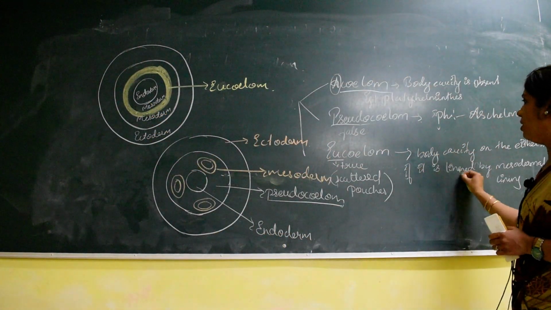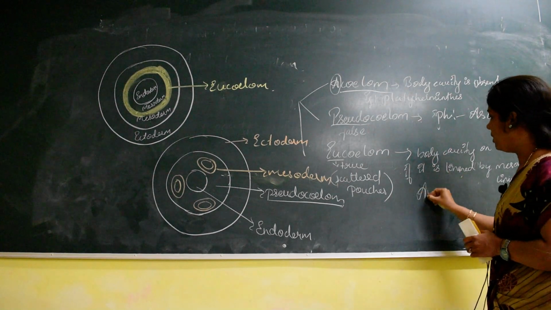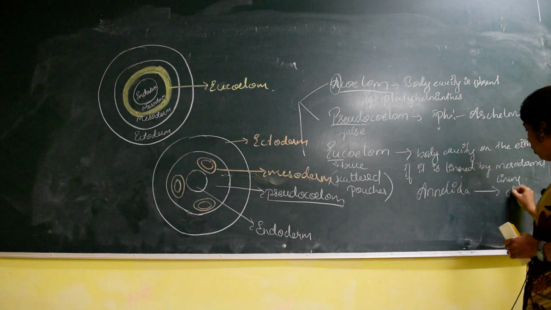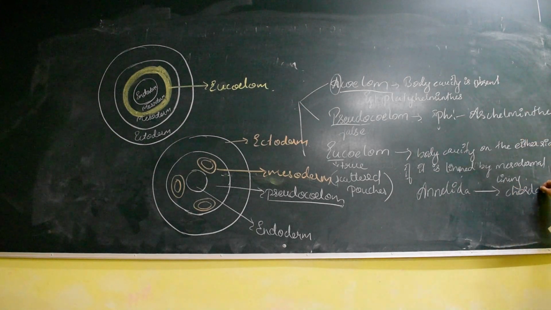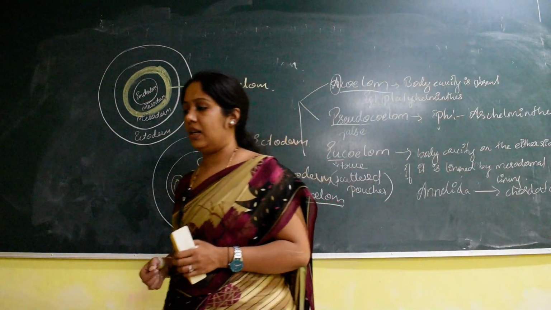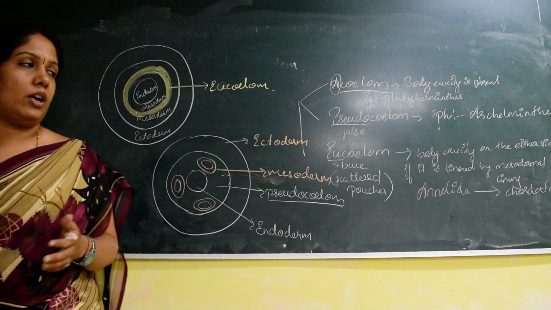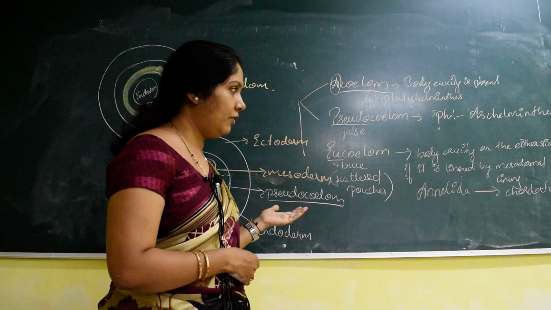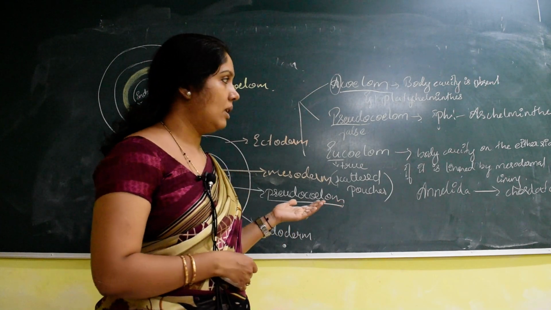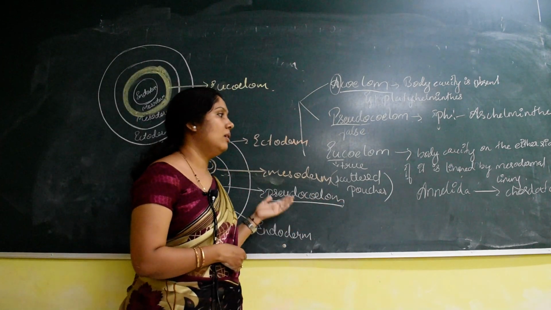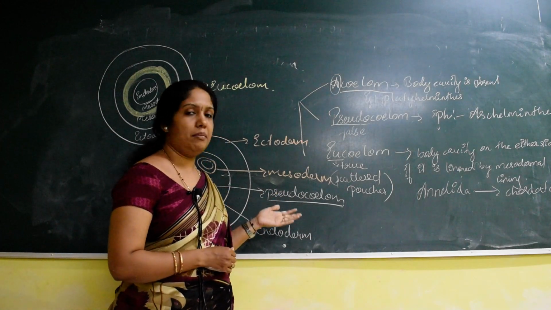The eucoelom condition starts from Annelida till Chordata: Annelida, Arthropoda, Mollusca, Echinodermata, Hemichordata, as well as Chordata. In Chordata, Vertebrata, there are again five main classes: Pisces, then Amphibia, Reptilia, Aves and Mammalia.